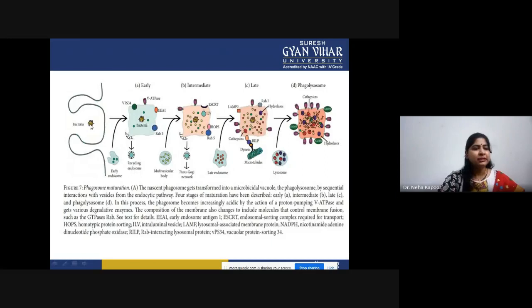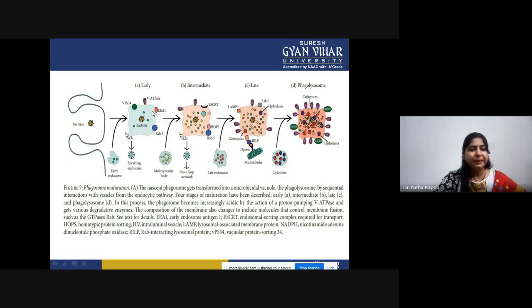As you can see, this is the bacteria, this is the early endosome, and this happens in early, intermediate, and late phagolysosome. In this process, the phagosome becomes increasingly acidic with the progressing phase because of the action of a protein pump, that is V-ATPase. As you can see, V-ATPase.